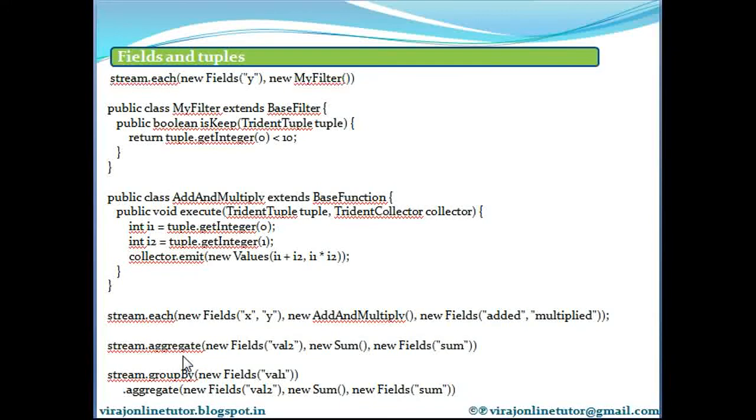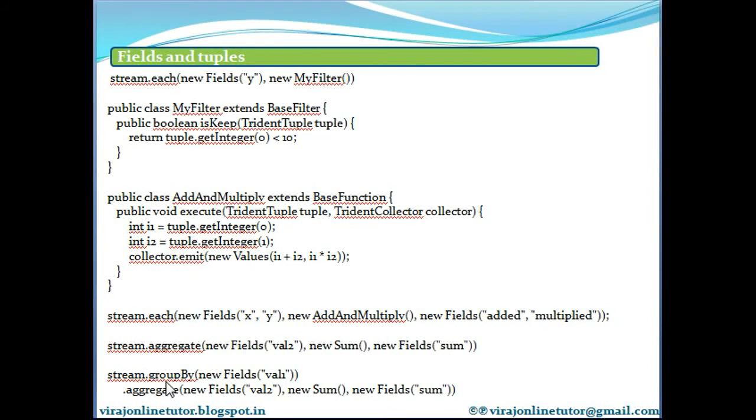Now with aggregators, on the other hand, the function fields replace the input fields. So this is the difference. In aggregate, the function fields replace the input fields. So if you had a stream containing fields value 1 and value 2, and you did this particular aggregate operation of summing value 2 and emitting a sum field, then the output stream will only contain a single tuple with a field called sum, representing the sum of all value 2 fields. So in aggregate, the output field replaces the input field.